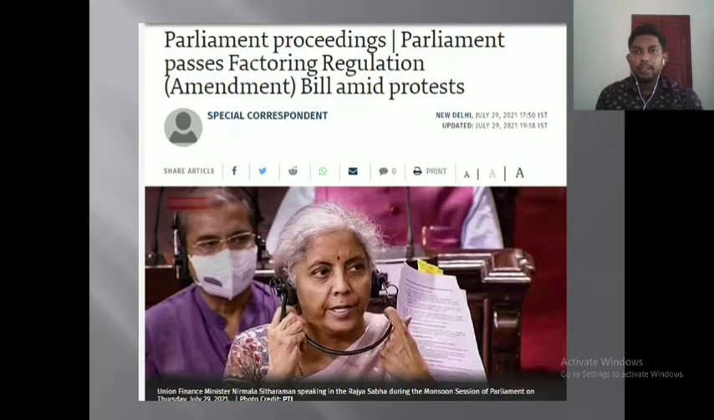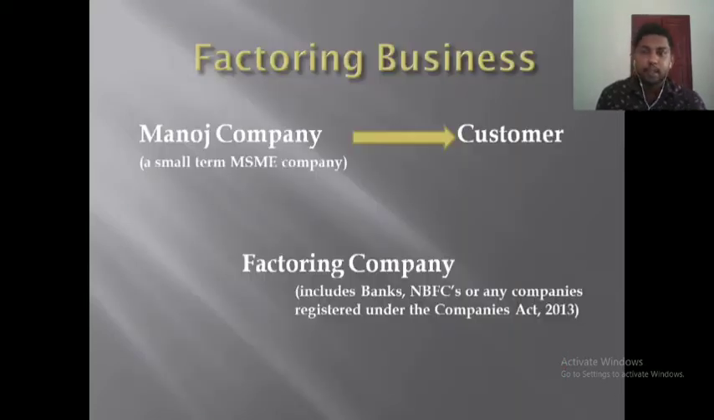Right now, in this legislation, we are only going to discuss the concept of factoring business, not the entire provisions. Because the provisions are mere technical, I plan to discuss only the concept of factoring business. So, friends, to understand this concept, if I give you an example, you will come to a better understanding about this concept of factoring business.